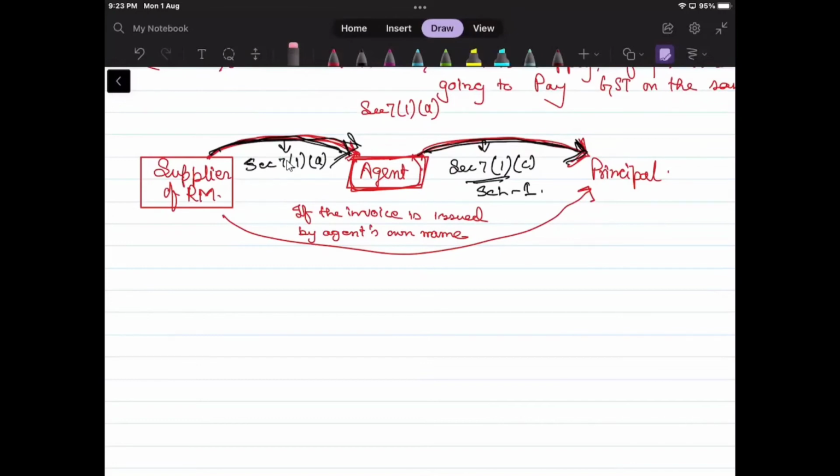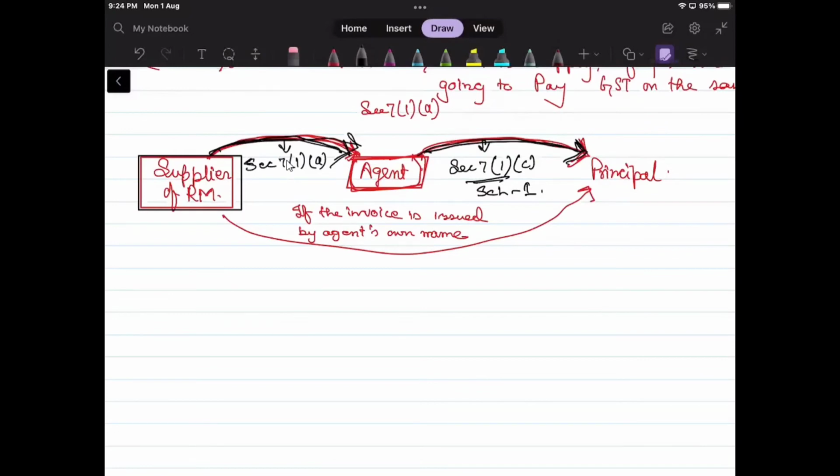See, what I mean to say is that always see the situation from everyone's viewpoint. Here the supplier is not so important. We are not concerned with the viewpoint of the supplier, so I am not taking any cases as per the supplier. The supplier will definitely fall under supply, whether he transfers to the agent or the principal, because it is in the course or furtherance of business and he will charge consideration for that. So it's always a supply of goods, maybe to the agent or maybe to the principal.